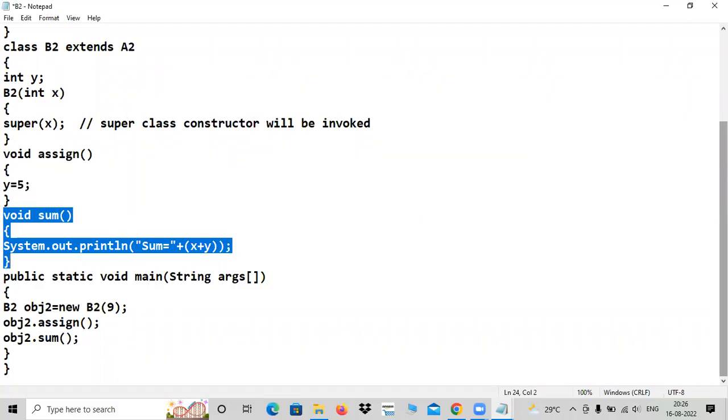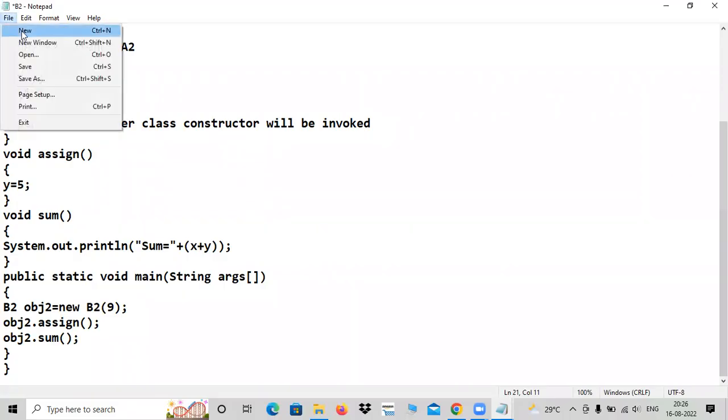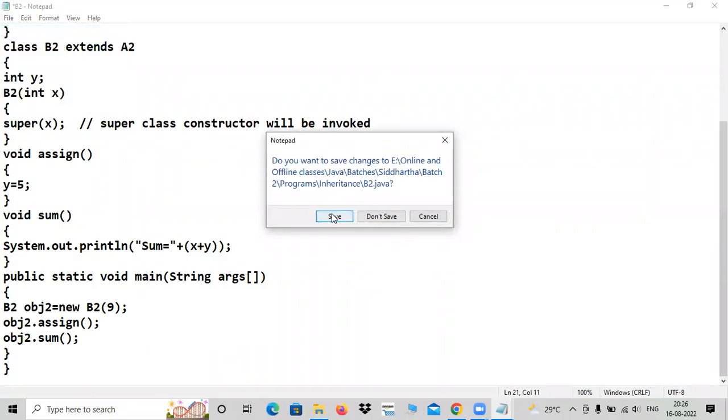Any doubts in this program? Shall I move to the next one? No doubt, sir. Okay, right. So I'll move to the next one immediately. Overriding is the concept. We'll go with overriding.